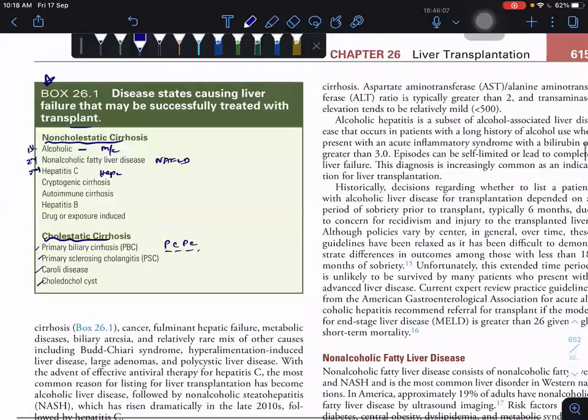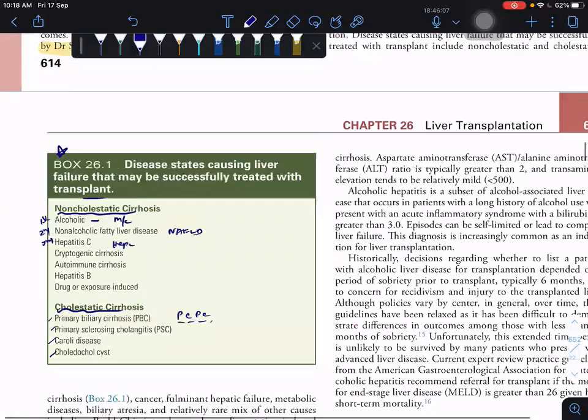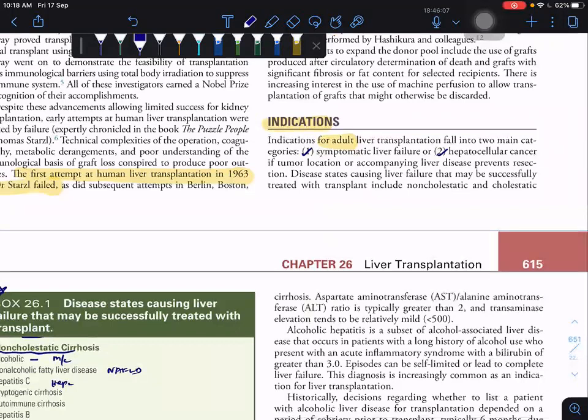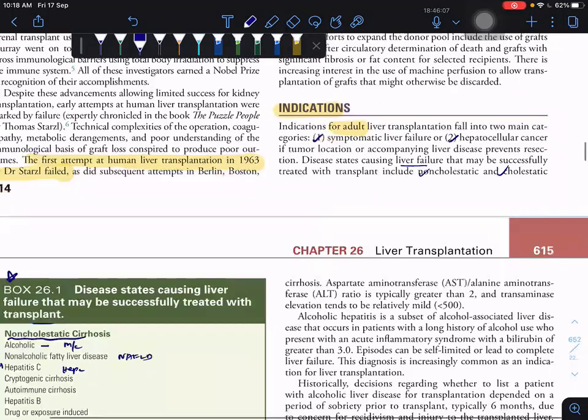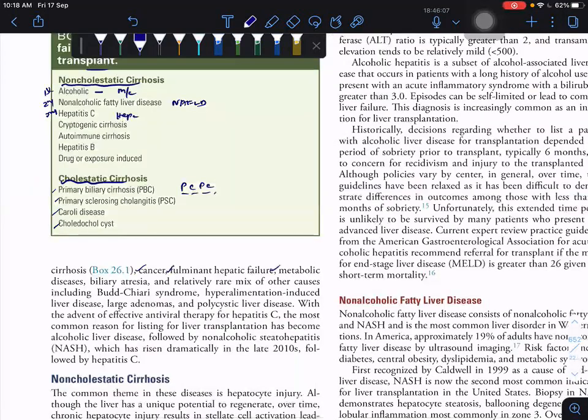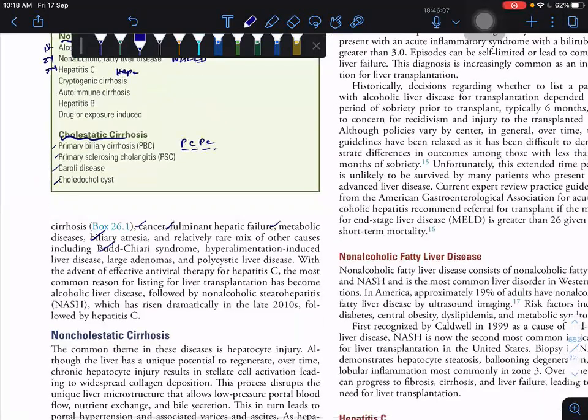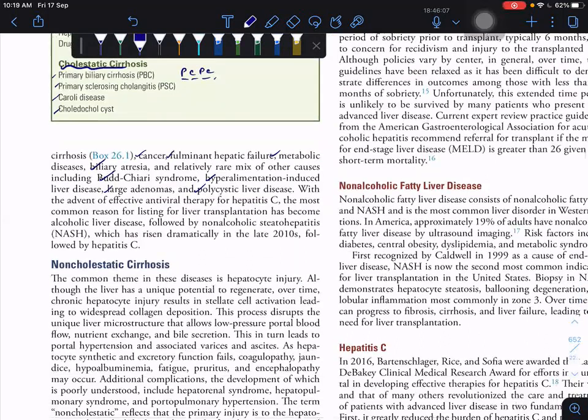Between adults, if you are writing the theory, the indications are liver failure, cholestatic and non-cholestatic liver cirrhosis, cancer, fulminant hepatic failure, metabolic diseases, biliary atresia, Budd-Chiari syndrome, hyperalimentation-induced liver diseases, large adenomas, polycystic liver diseases. They are telling that hepatitis C comes later only because of the arrival of the antivirals.